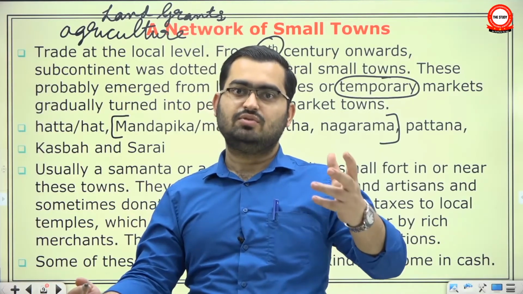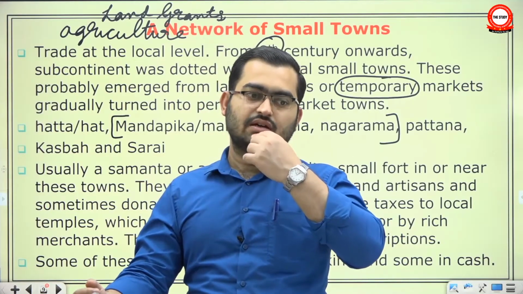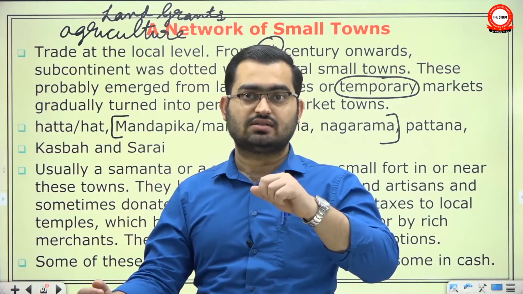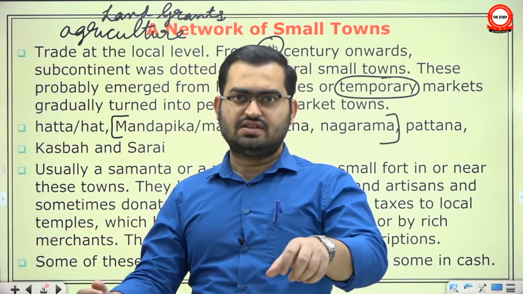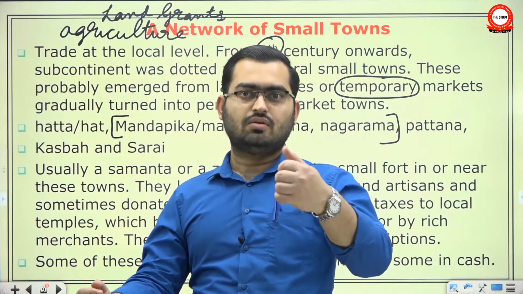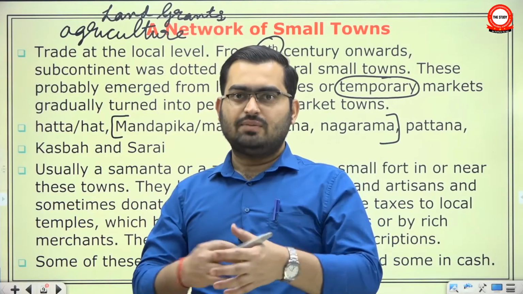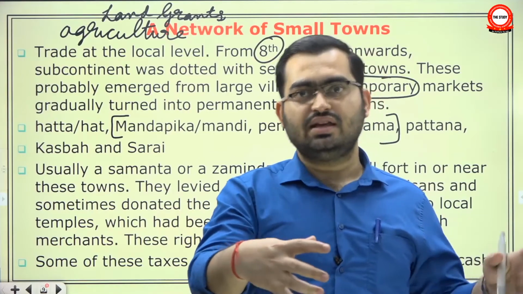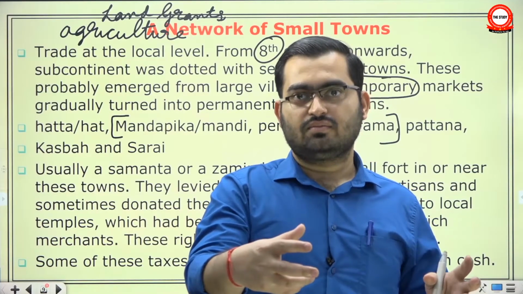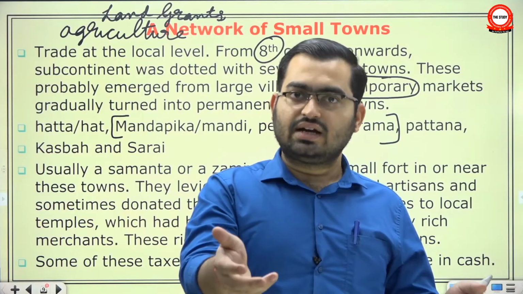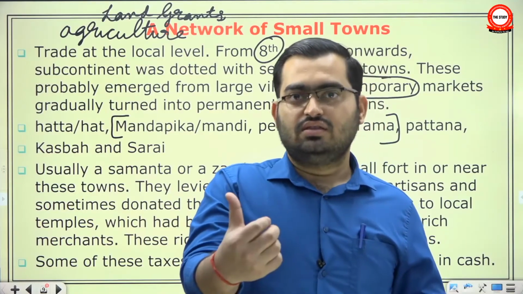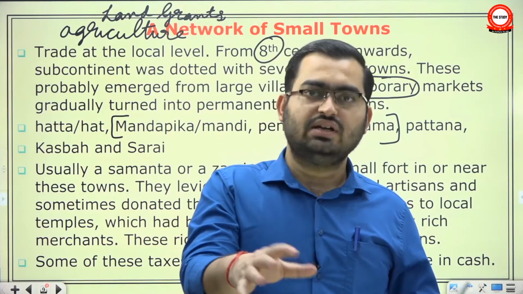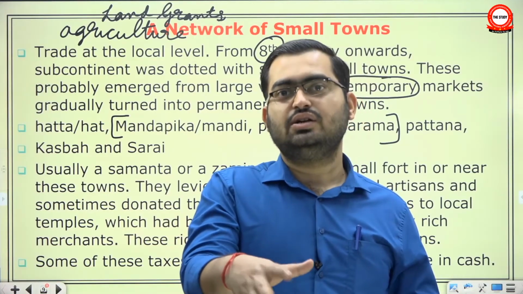In modern times, especially on the India-Bangladesh border and the India-Myanmar border, we have these border haats, where on a certain fixed date, once in two weeks or at some other interval, the local people living near the international boundary come there and exchange their goods. Sometimes trade happens in kind, sometimes in cash. Those are temporary markets. Even here they are saying that maybe some of the early temporary markets gradually turned into permanent markets.